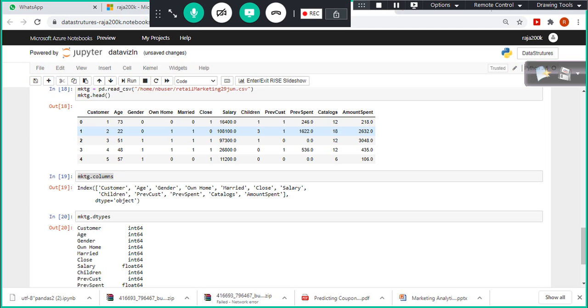So these columns are called demographic data, and here something called salary and the previous spend, and these columns tell their behavioral pattern. Salary is also part of demographic data, the amount spent and previous spend, these are called your customer behavioral data. And catalogs, how many catalogs we send to those customers. Catalog is something like a brochure, right? We used to send it to the customer as part of a promotional campaign, right?